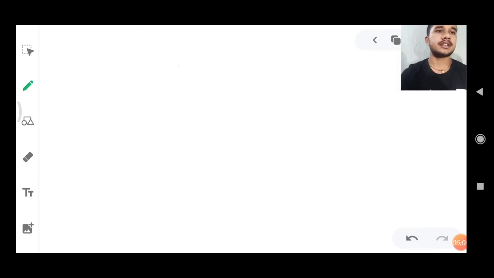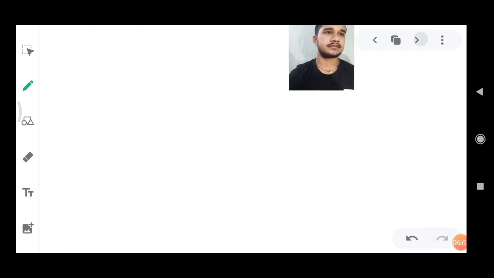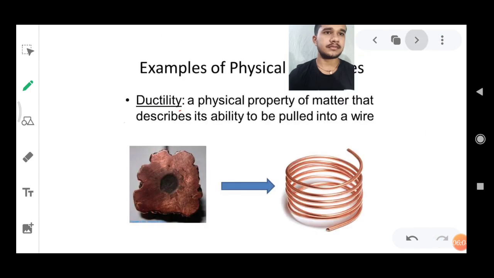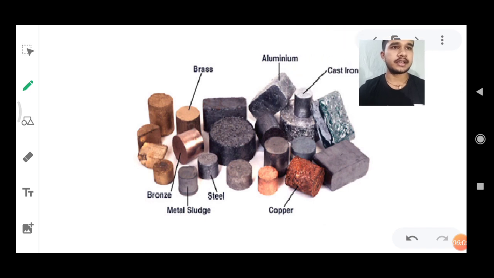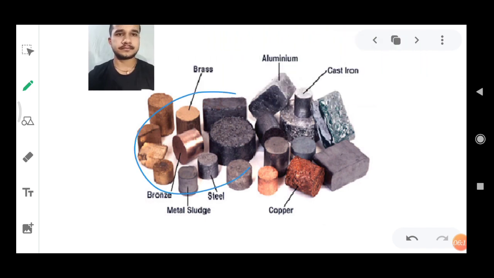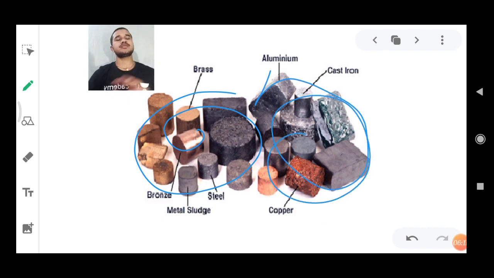And then if you see, here again we can see the metals are shining. They are hard in nature. If you touch them, they will be hard. Non-metals won't be much harder.